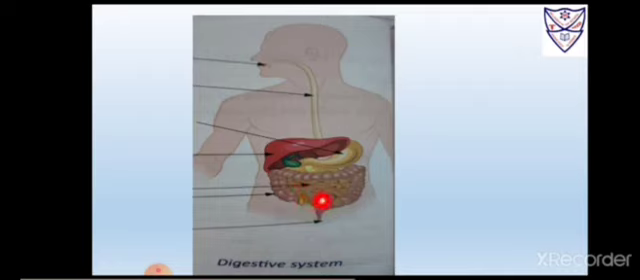And then the indigestible food goes to large intestine. Now this is large intestine. So the indigestible food goes to large intestine and comes out through anus from our body. To understand this better, see this.